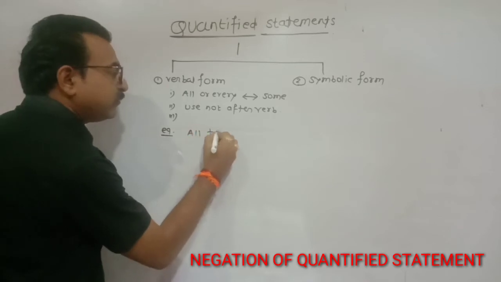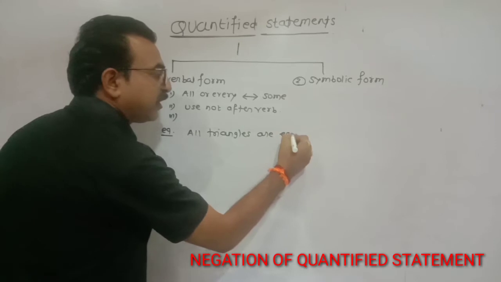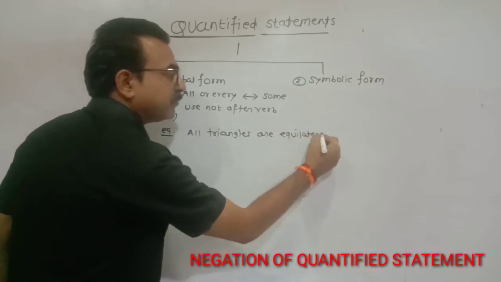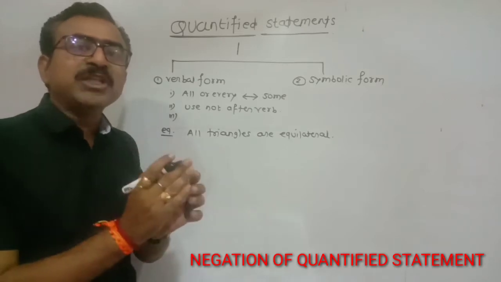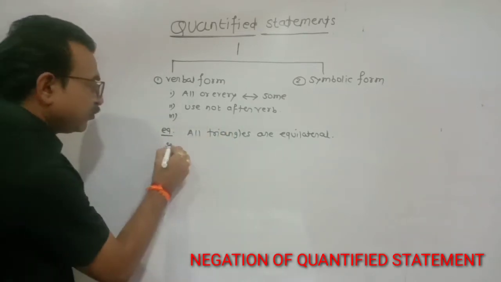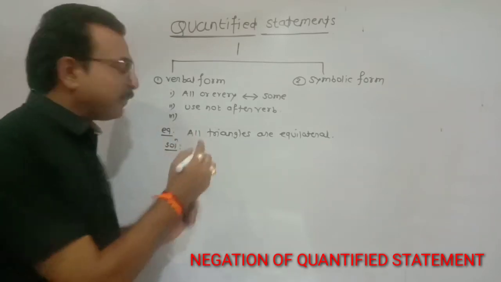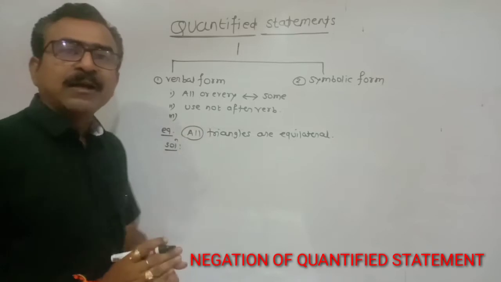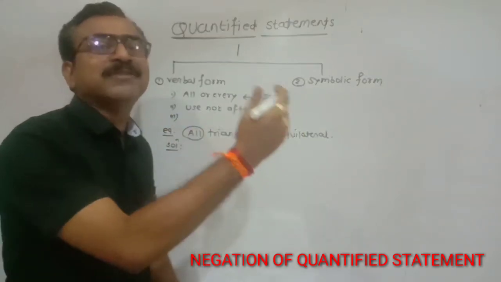All triangles are equilateral. So this is your example and your question is perform its negation. So friends, in this example all is given, and according to our first rule, if all is present, then replace it by some.